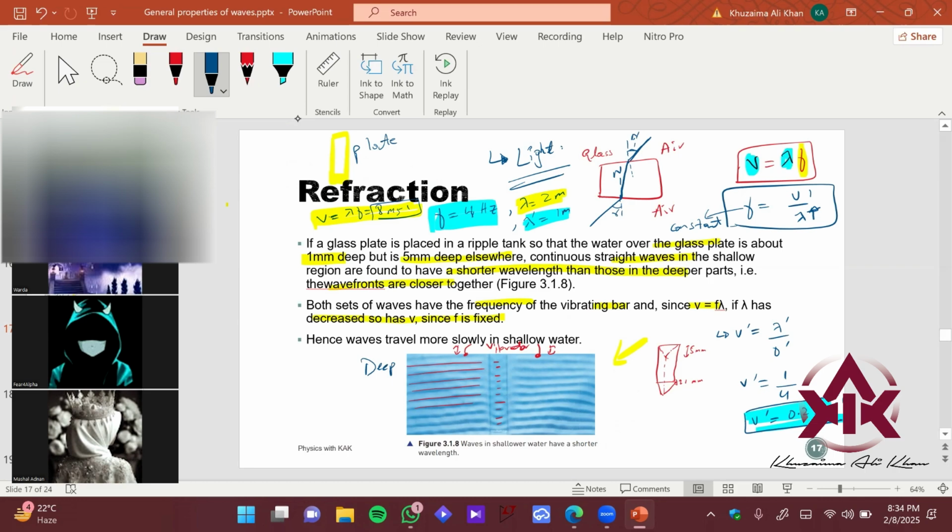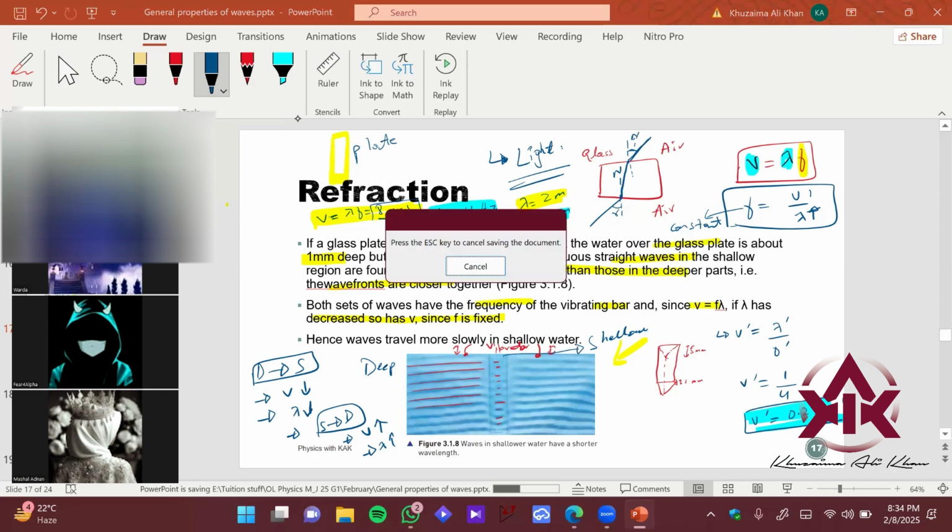And this is basically a shallow region over here. So if the wave comes from deeper to shallow region, what happens? The speed decreases and the wavelength between the two consecutive wavefronts also decreases, right? If it is going from shallow to deep region, okay? It will be opposite over here. Speed is going to increase, and the lambda, the wavelength between the two consecutive wavefronts, is also going to increase. Okay. So this is how refraction takes place in the waves.